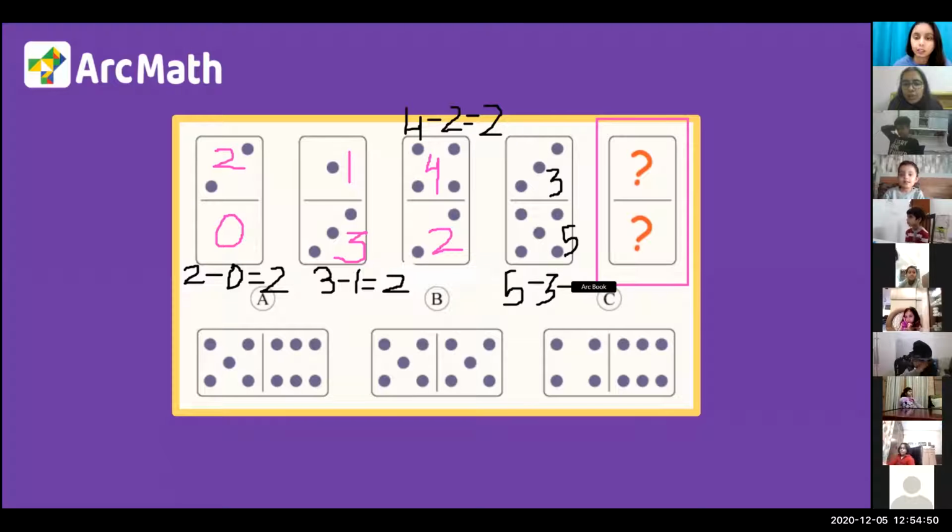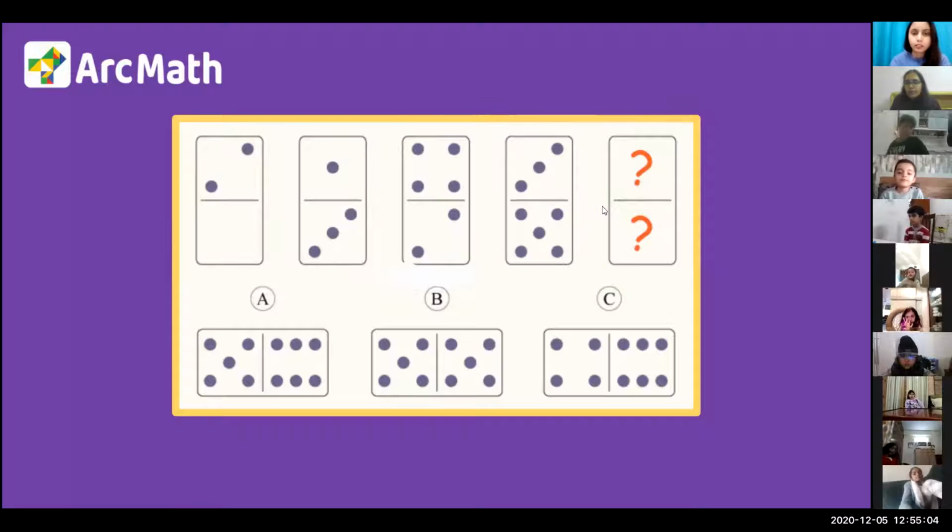Okay. Now every dice has the difference to be 2. So that means the last question mark, the secret dice, will also have the difference to be 2. Let's see which option has the difference to be 2. I'm going to clear my screen. Do we have a doubt till here?